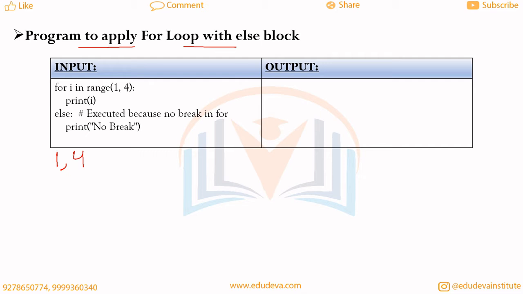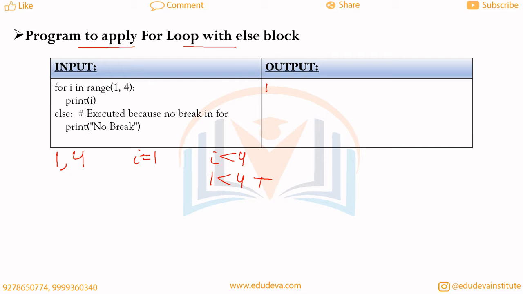So in the first step the value of i will be 1, and when we go to the for loop, it will check whether i is less than 4. Yes, 1 is less than 4. As it is true, it will enter the for loop and print the value of i, that is 1, in the output.